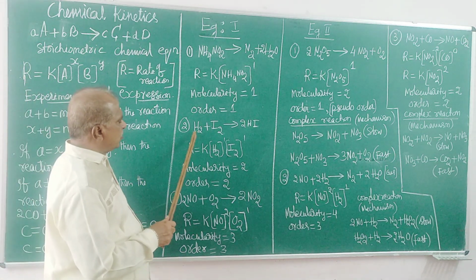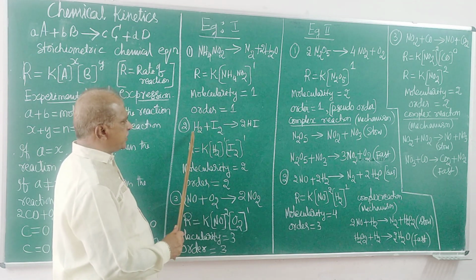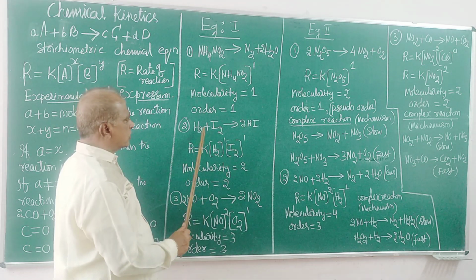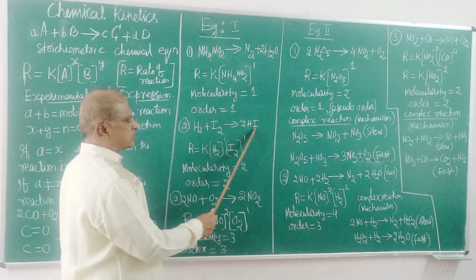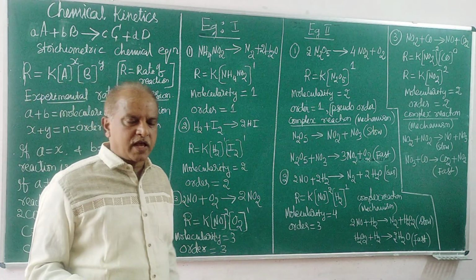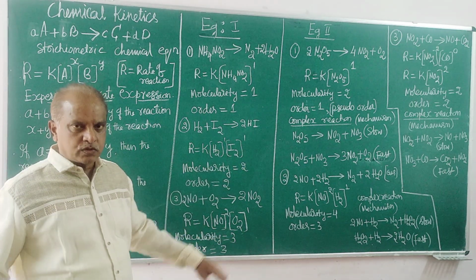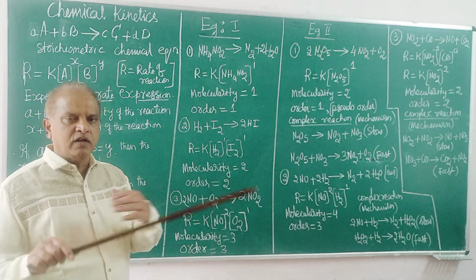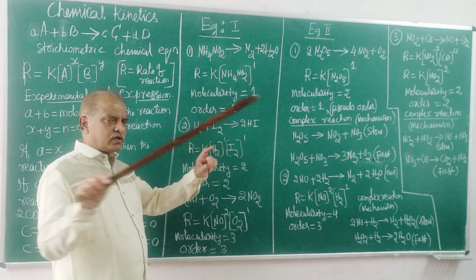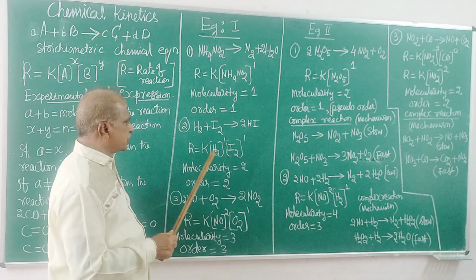Let us go for one more chemical reaction. H2 plus I2, well known, gives 2HI. Combination of the element hydrogen and the element iodine gives the compound HI. Both are of course in the gaseous state. The reactions we see take place in the gas phase, or in the liquid phase, in homogeneous solution, or in the solid phase, or sometimes heterogeneous, like a solid-liquid mix. This is a homogeneous reaction, because all the reactants are gases and the reaction is a gas phase reaction.